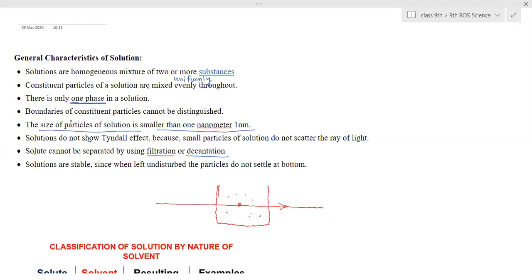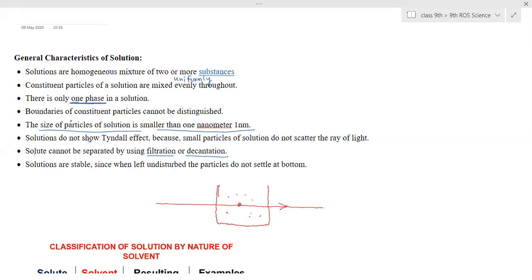No, ma'am. But have you seen it in the case of buttermilk? Yes, ma'am. If you keep one glass of buttermilk for half an hour, what will you see? Water will be at the top and the curd will settle down.